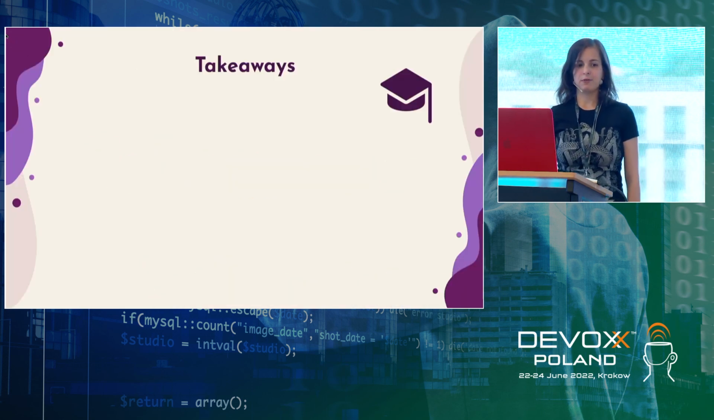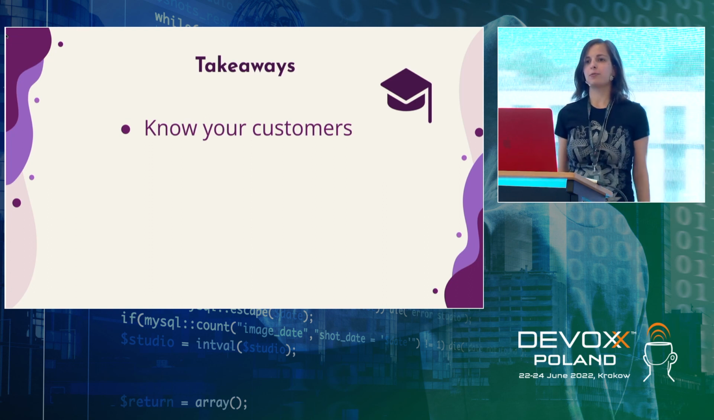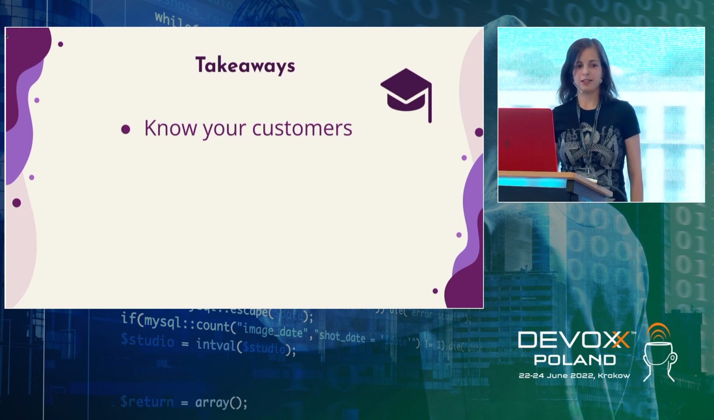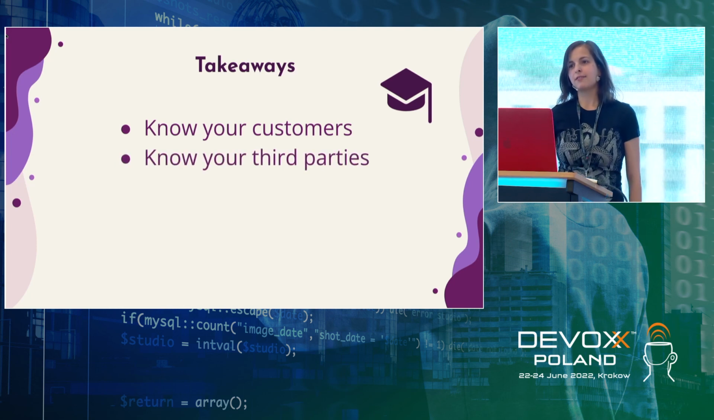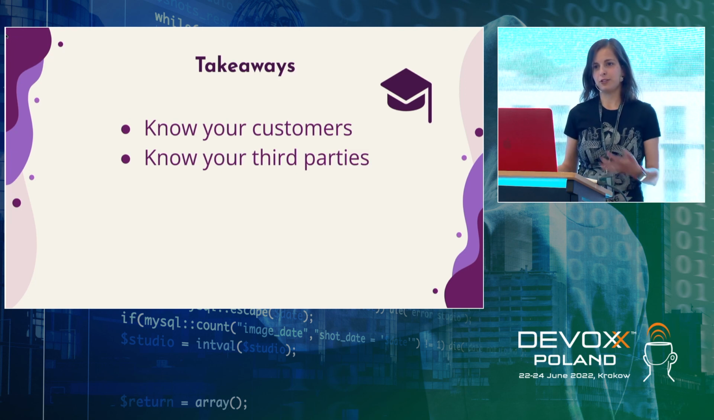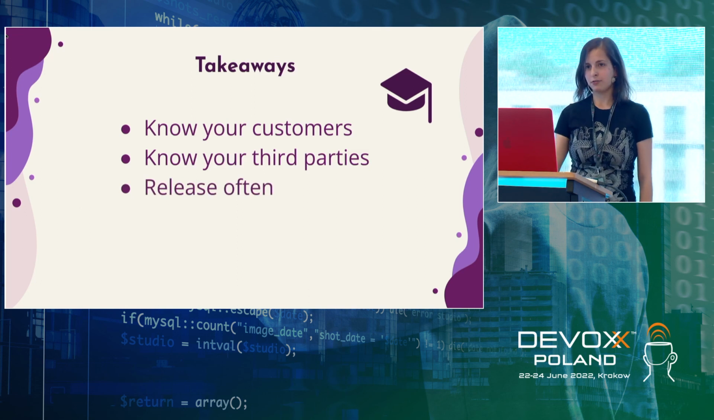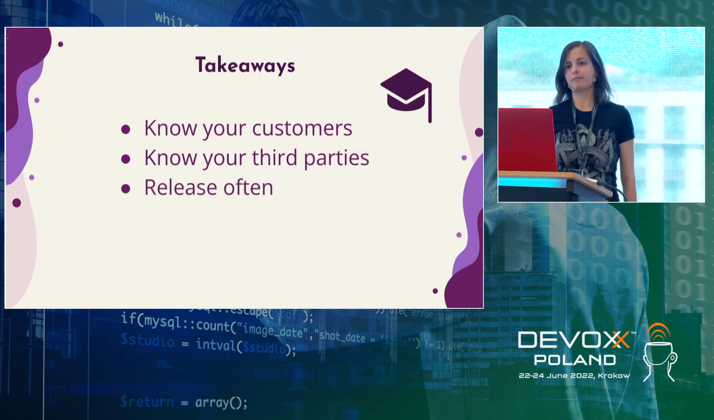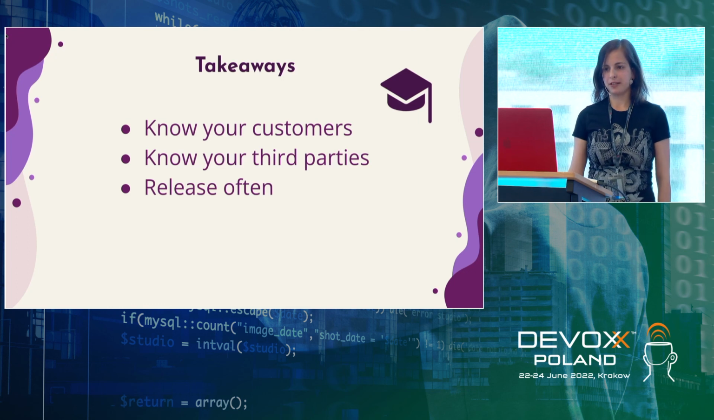Takeaways. There are a few things that I want you to take from the presentation. First of all, know your customers. You see that we failed because we didn't know how big Android projects work, and we were not able to test on them. Then know your third parties. We were using the Kotlin compiler, and we should master the Kotlin compiler in order to use it correctly and not face problems with it. Release often, as we managed to release every month, and by doing this, we were able to get user feedback pretty fast and to fix problems.